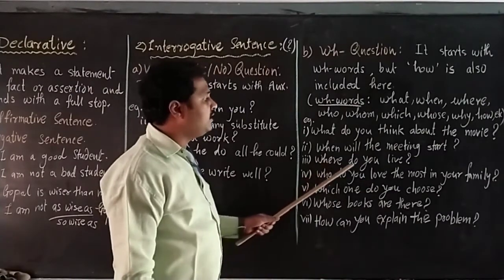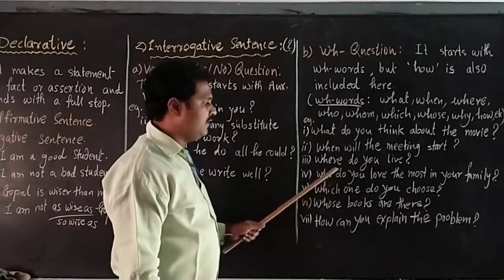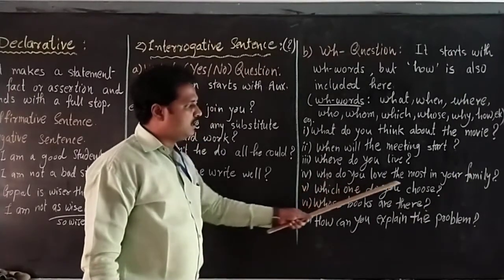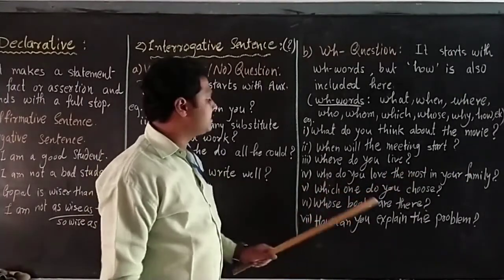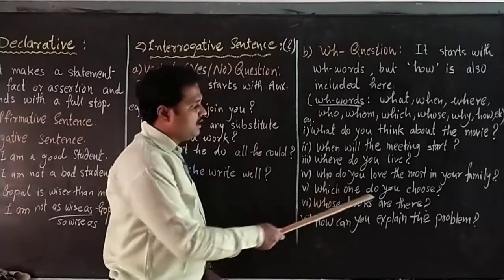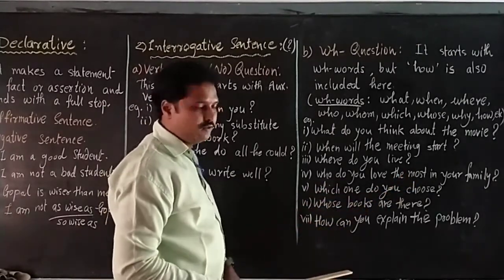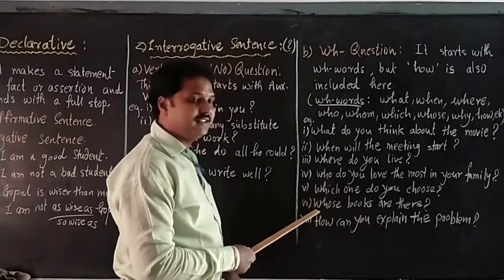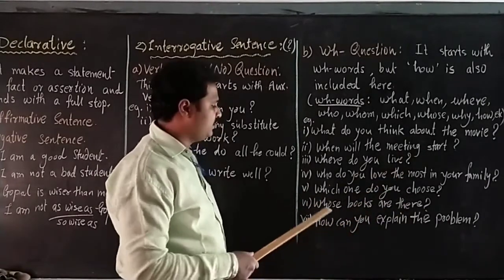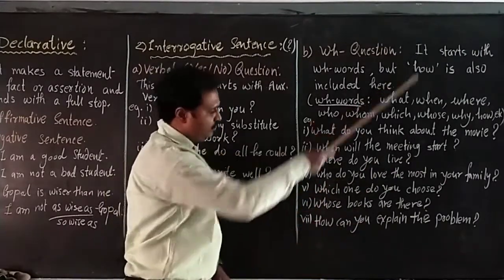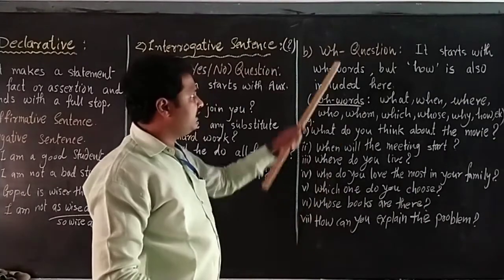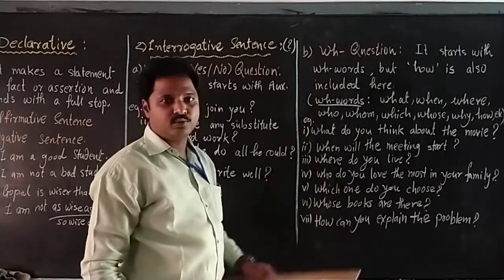Third one, where do you live? Starts with the word where. Then, who do you love the most in your family? Starts with a WH word, like who. Then, which one do you choose? Starts with the word which. Then, whose books are there? Starts with the word whose. And that one, how. How can you explain the problem? So, these are the kinds of WH questions.